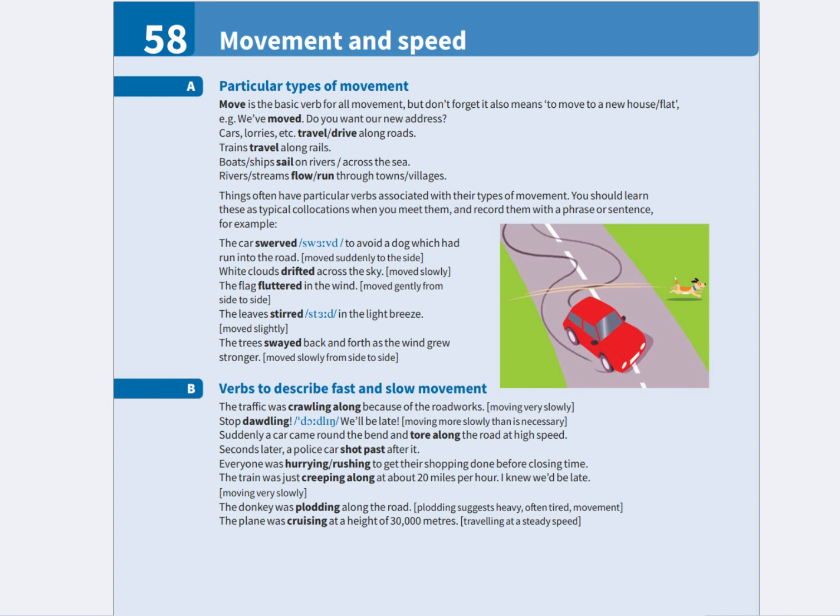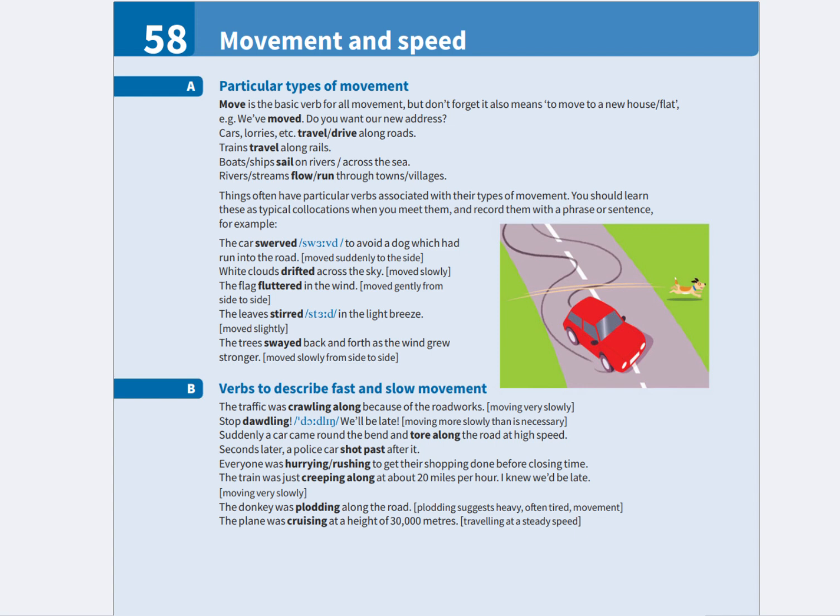When leaves move slightly in a gentle wind, they stir. For example, the leaves stirred in the light breeze. When trees move slowly from side to side, they sway. For example, the trees swayed backwards and forwards as the wind became stronger.